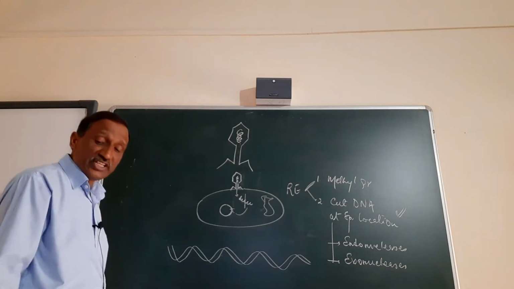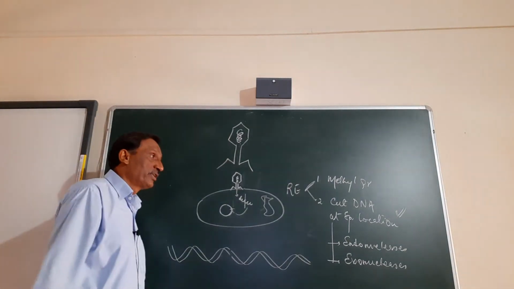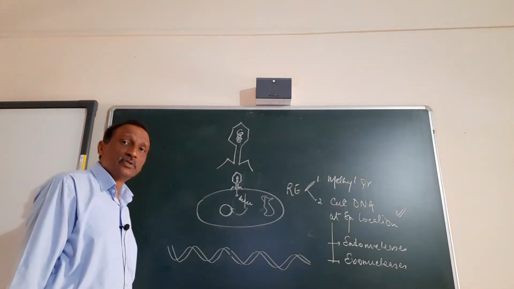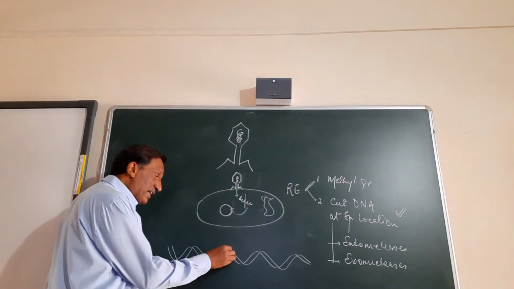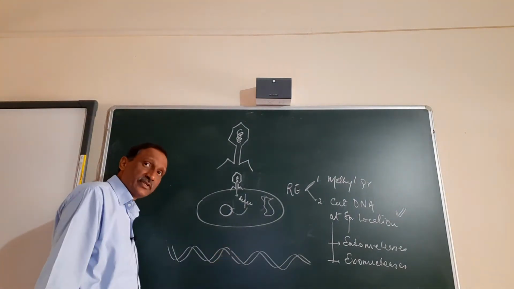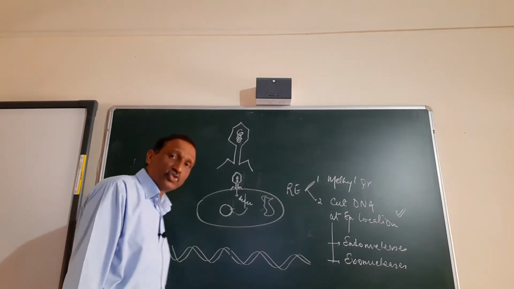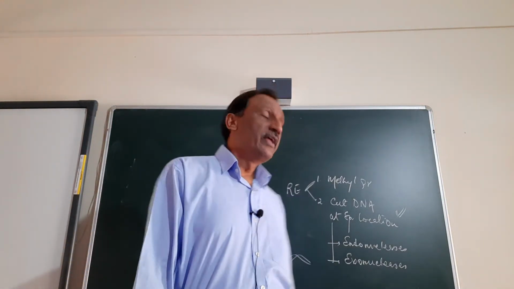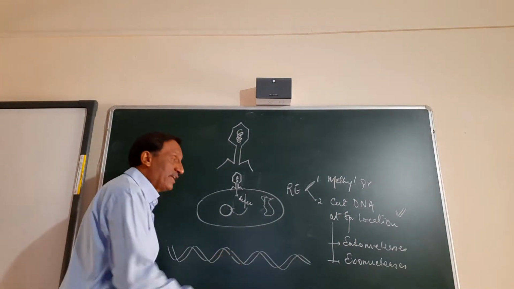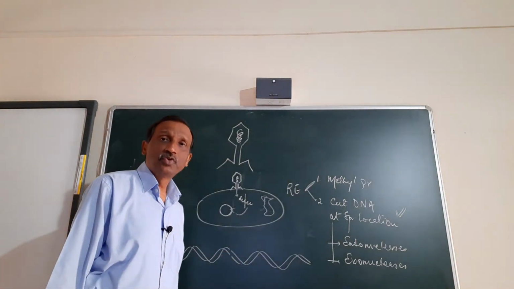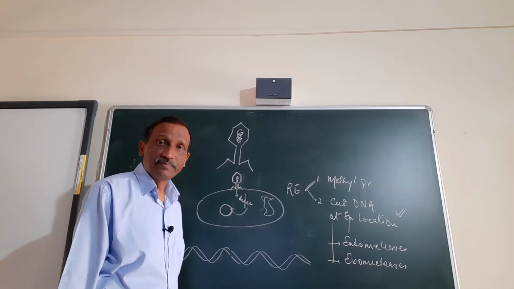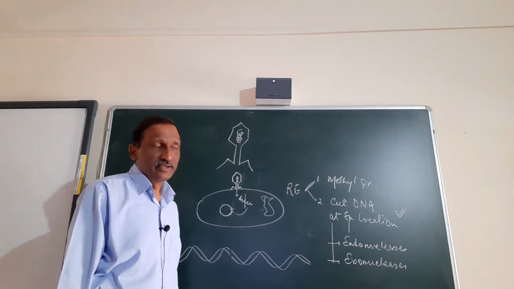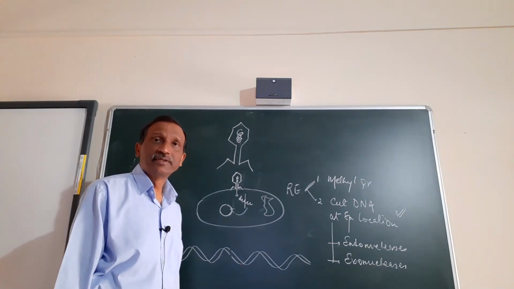So exonuclease is used to cut from one point, in such a way that both the strands are cut from the same distance. So it forms a blunt end. Then now you cannot recombine them. You cannot rejoin them. You cannot get a recombinant DNA.